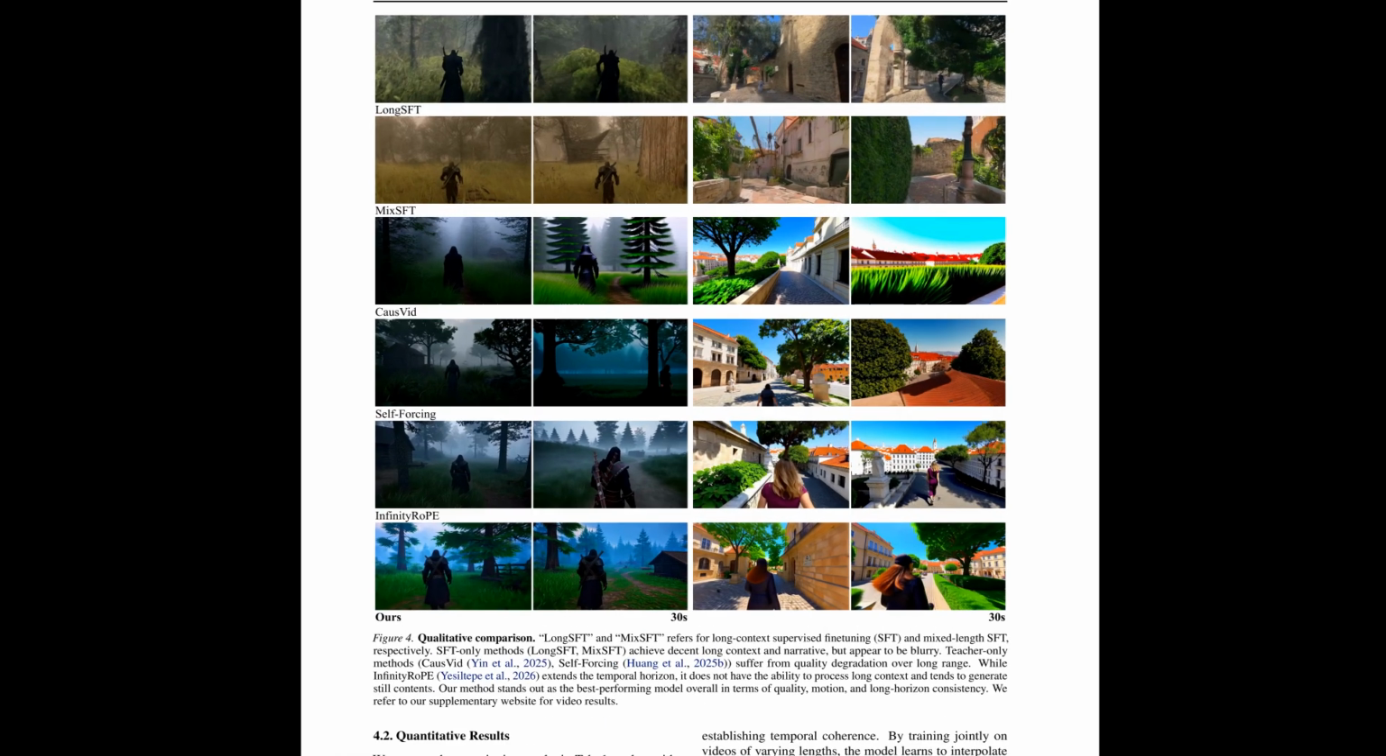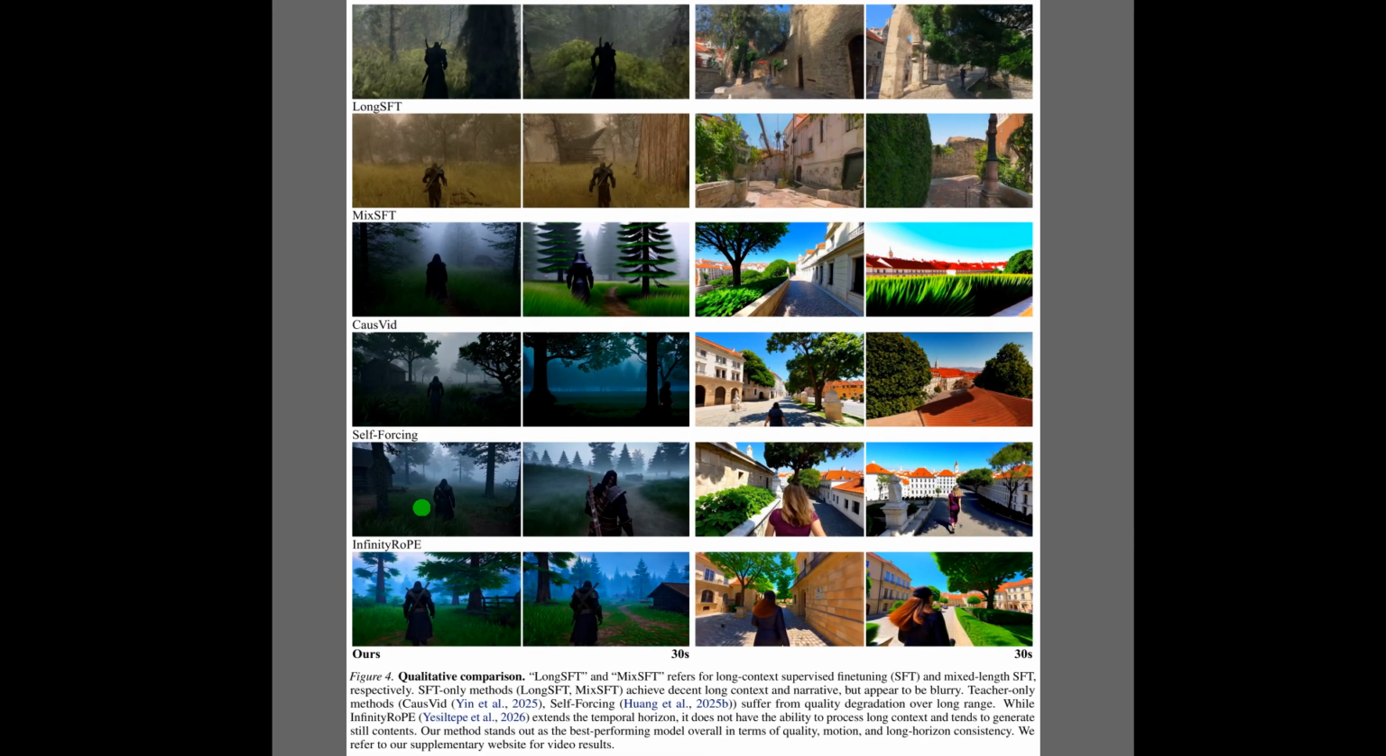Now, Figure 4 provides a direct qualitative comparison against the baseline methods. The top rows display results from long context supervised fine-tuning and mixed length supervised fine-tuning. While these approaches keep the story together, they suffer from significant blurriness, failing to maintain crisp textures. In the middle rows, teacher-only methods like COSVID and self-forcing show severe quality degradation as the video progresses. Finally, the bottom row demonstrates the proposed method, which stands out by keeping the visuals sharp and the motion consistent across the full 30-second horizon.